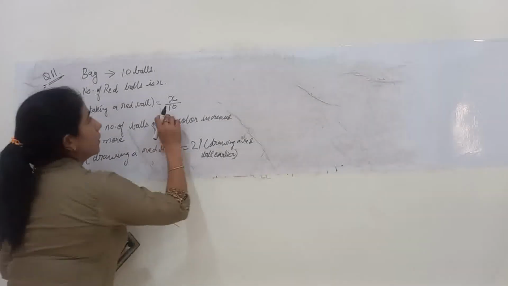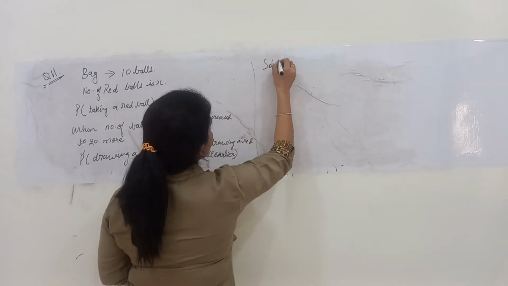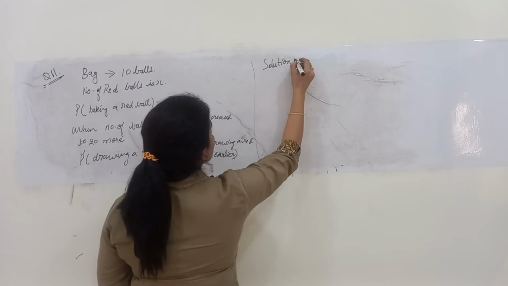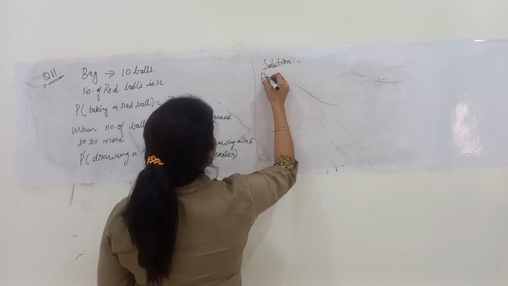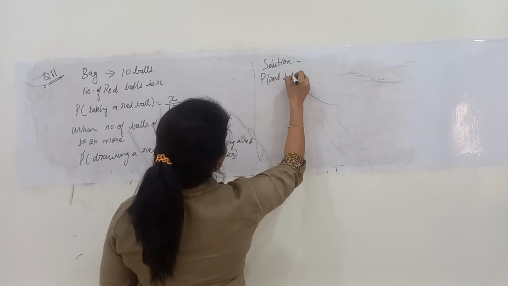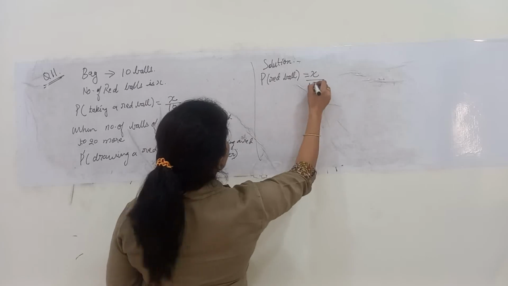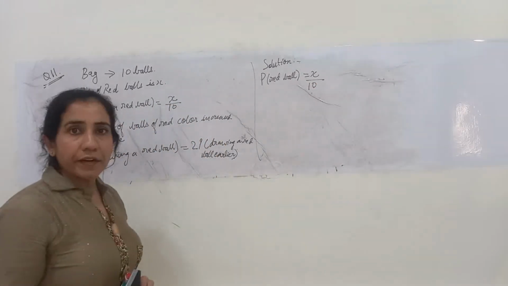Coming to the solution part, P initially of a red ball, when there were X red balls, is X upon 10, the probability of drawing a red ball.